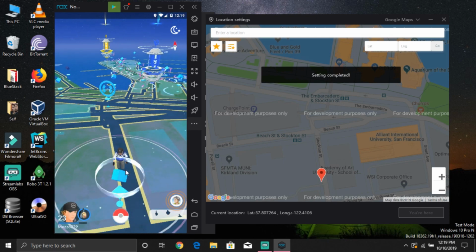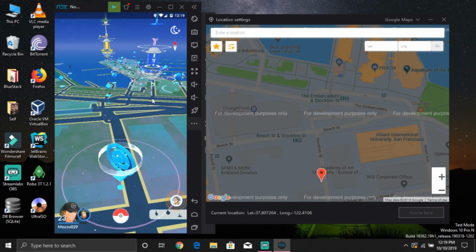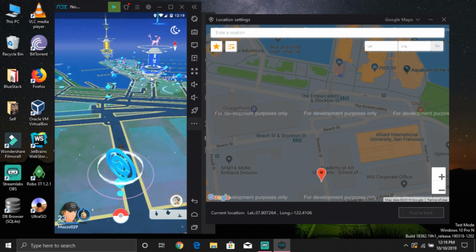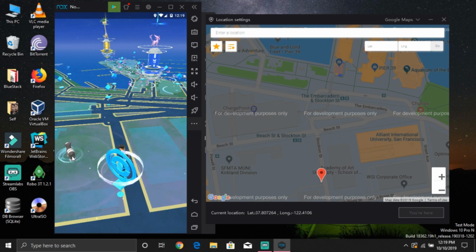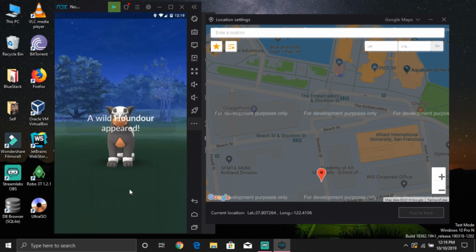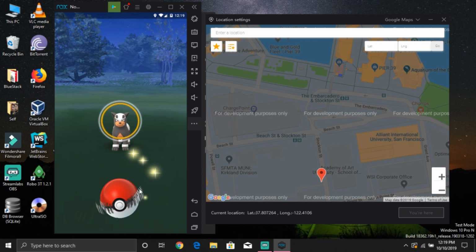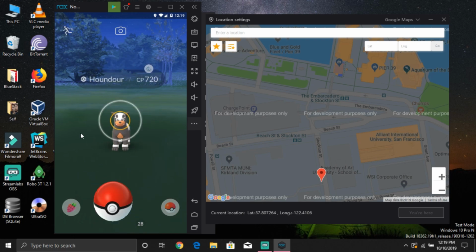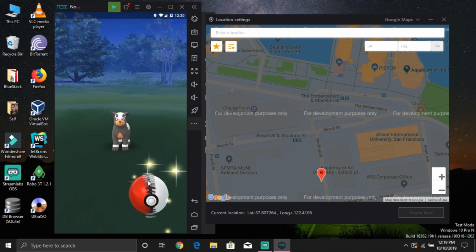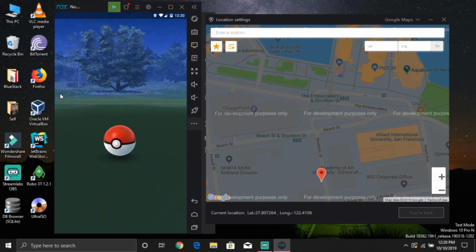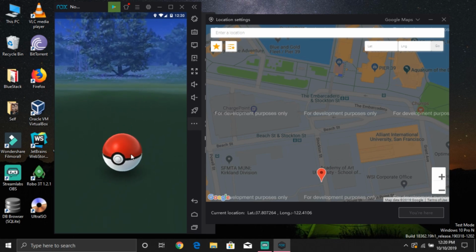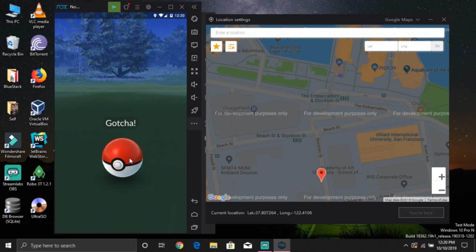See, be careful guys, you might get soft banned by using this method, but it's a 100% working method. Guys, it's a 100% legitimate way you can hack Pokemon Go. I'm showing you that it's working. As you can see, it's working.